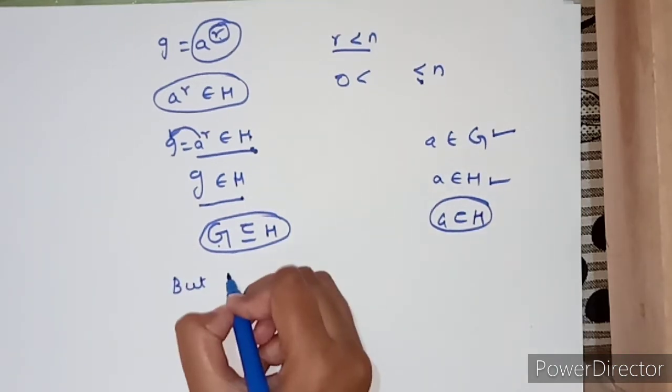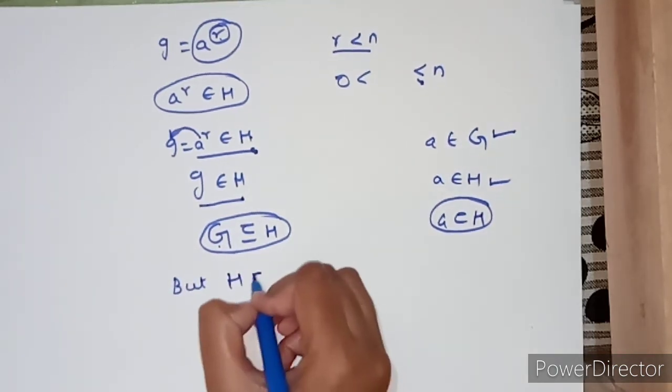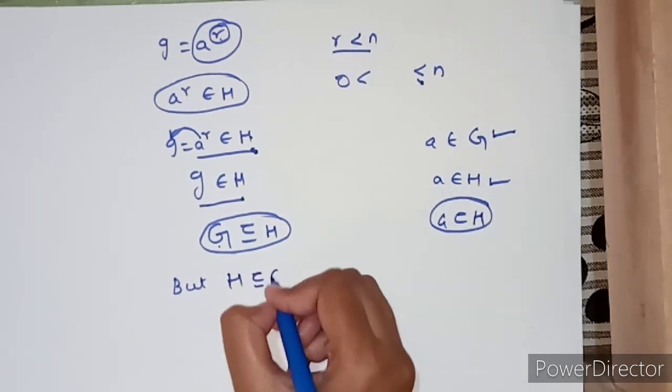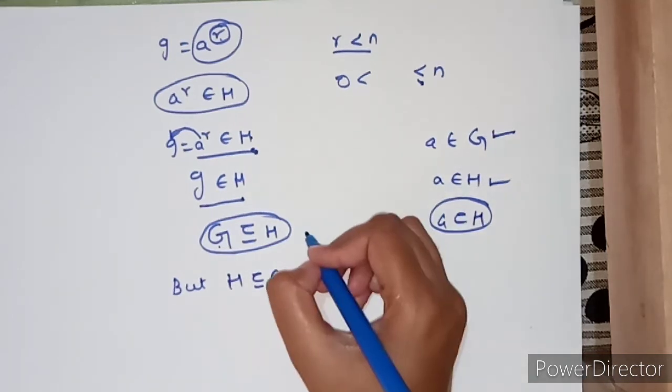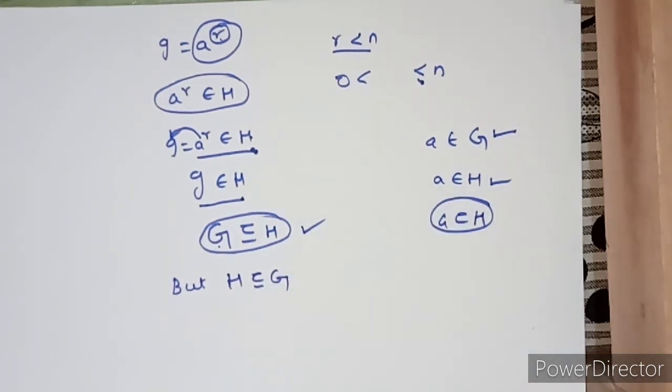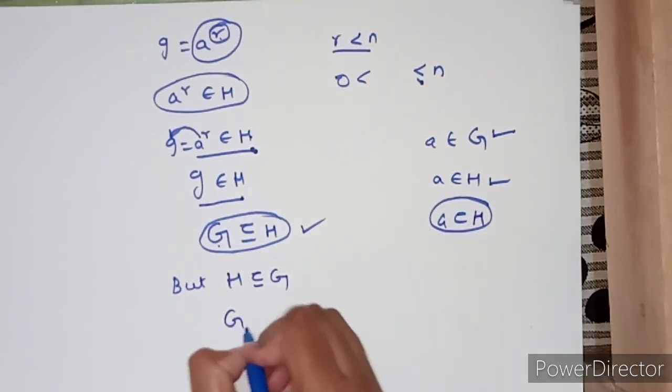But subgroup is always the subset of group, right? So H is always subset or equals to group G. Subgroup is always the subset of group, right? So what we have got, G is subset or equals to H, and H is subset or equals to G. That means G is equals to H, right?